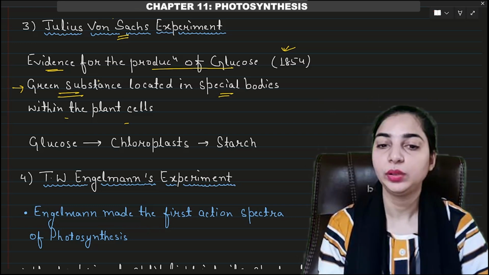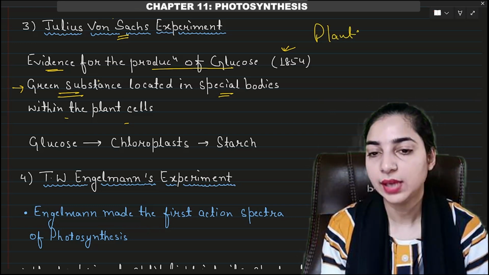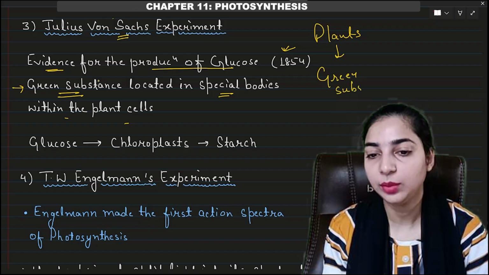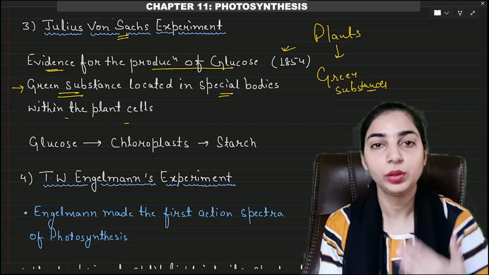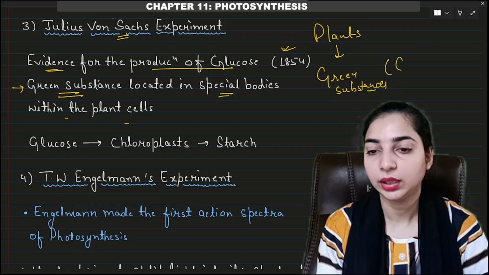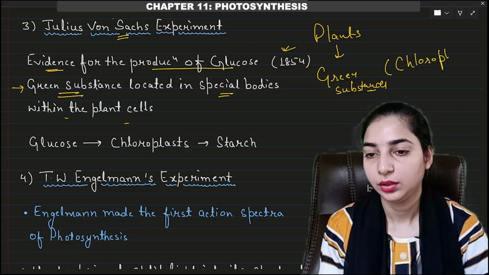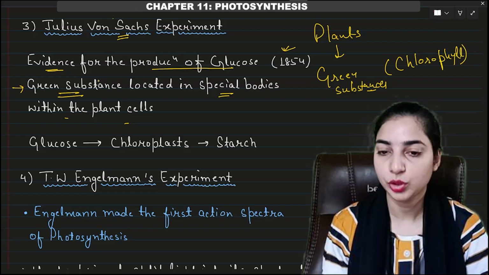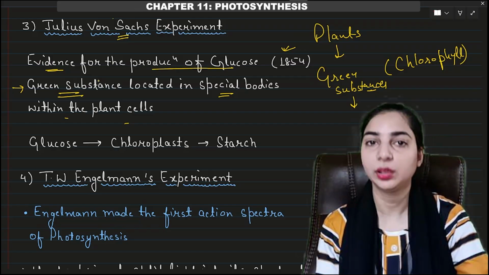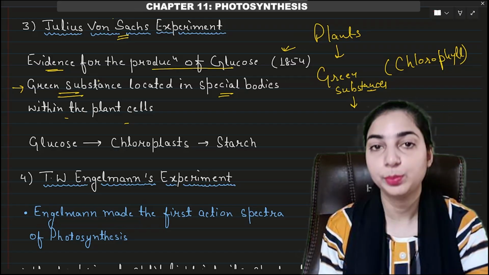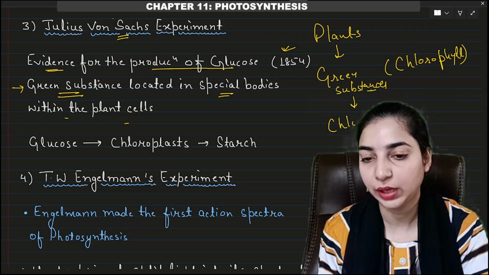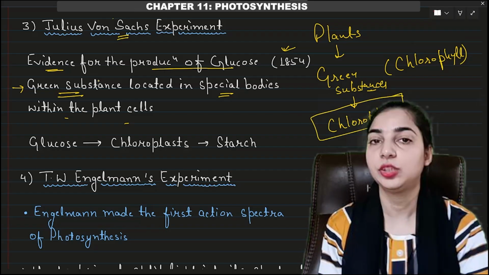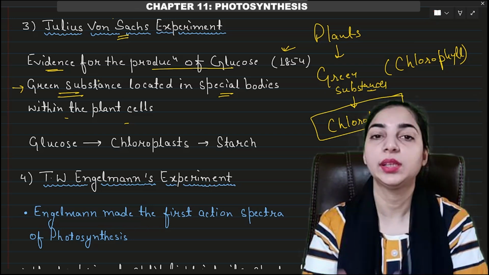So we already knew that plants have some green substances which are important for photosynthesis. These are nothing but the chlorophyll. In Julius von Sachs's experiment, it was shown that these green substances, that means the chlorophyll, were located in special bodies known as chloroplast. So this experiment is actually related to the chloroplast. It shows that the chlorophylls are stored in the special bodies.